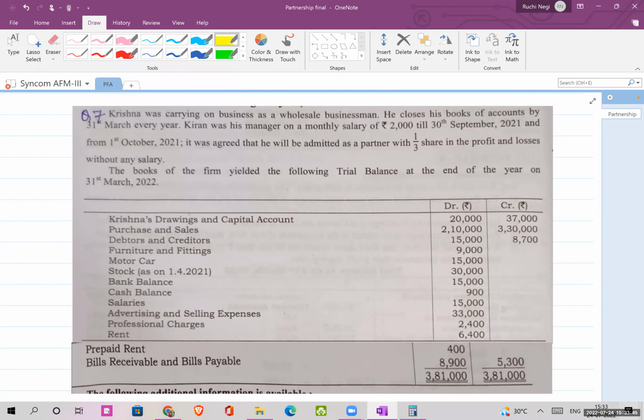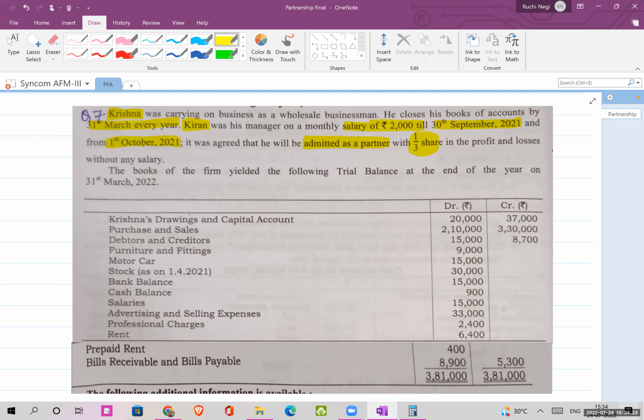So, Krishna was carrying on business as a wholesale businessman. He closes his books of accounts by 31st March every year. Kiran was his manager on a monthly salary of 2000 till 30th September 2021. Okay, salary till so and so day. And from 1st October 21, it was agreed that he will be admitted as a partner. Okay, so earlier he was working as a manager, Kiran, and now Kiran will be a partner from 1st October with one-third share in the profits and losses without any salary.